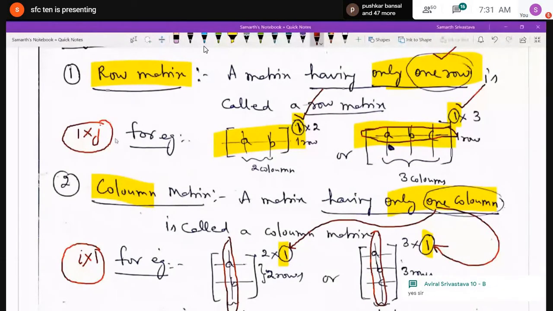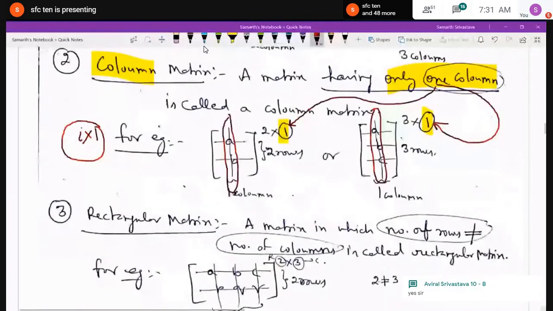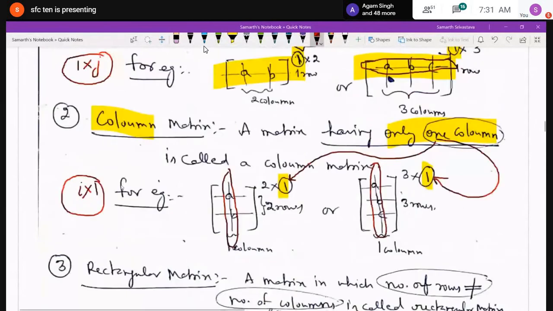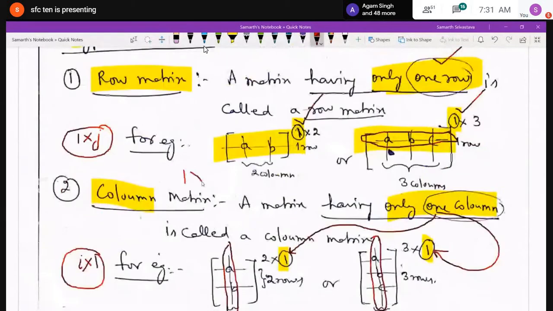Sir, if there is a matrix with only one element, then it would be both a column and a row matrix. Yes, absolutely. Because the first suffix is what? One by one. So it has one row, which means it is a row matrix, and A11 means only one element. One by one means the second suffix is also one column, so it is a column matrix also. So it is both. If there is a single element in any matrix, then it is both row and column.